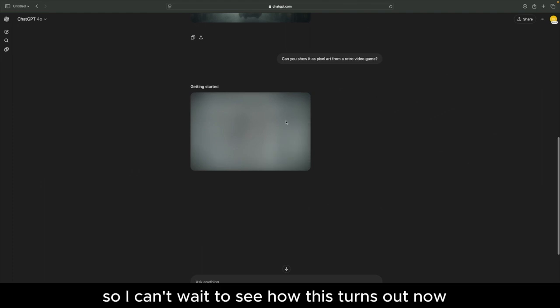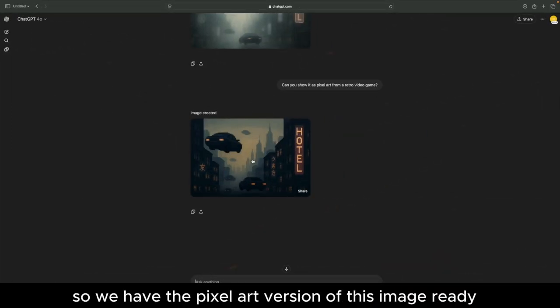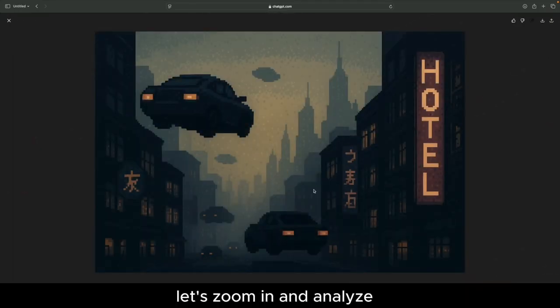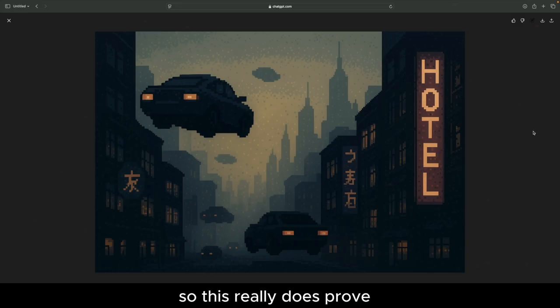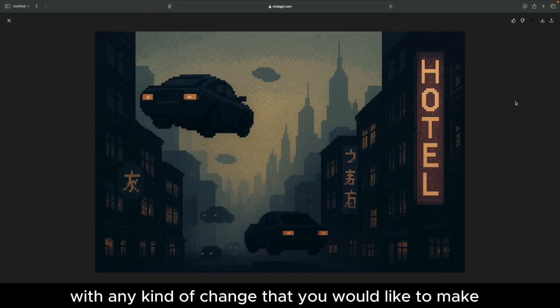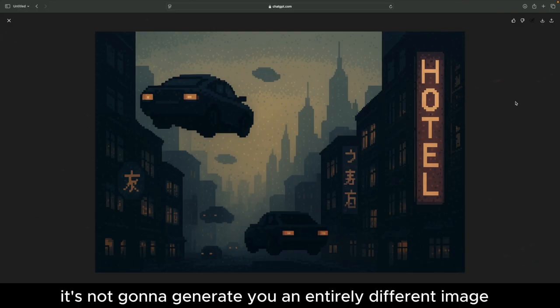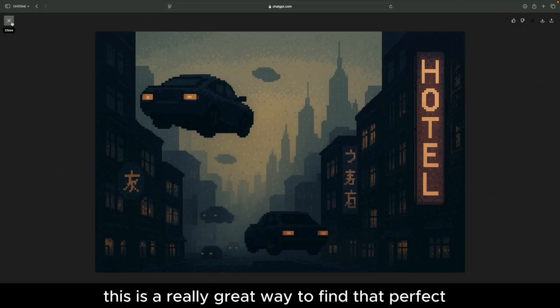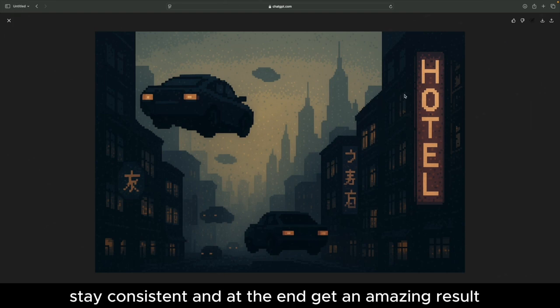I can't wait to see how this turns out now. All right, so we have the pixel art version of this image ready. Let's zoom in and analyze. This looks exactly like a carbon copy. So this really does prove that you can start with a single image and improve it as you go. Just put in a prompt with any kind of change that you would like to make, and it's not going to get lost with information. It's not going to generate an entirely different image. This is a really great way to find that perfect aesthetic, stay consistent, and at the end get an amazing result.